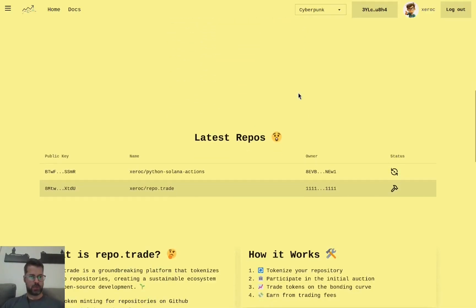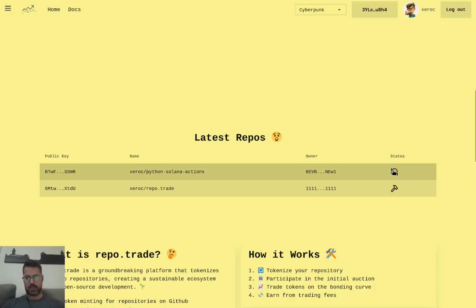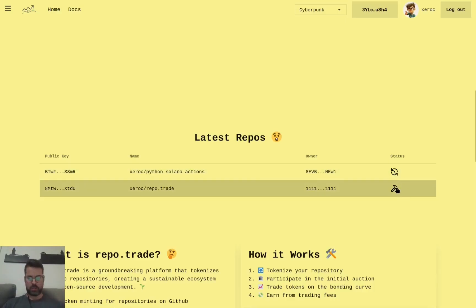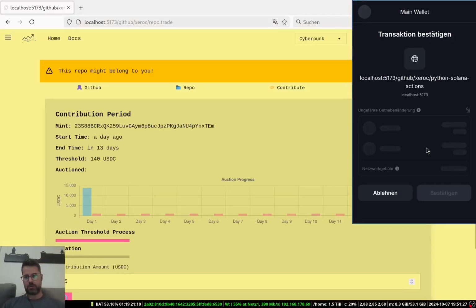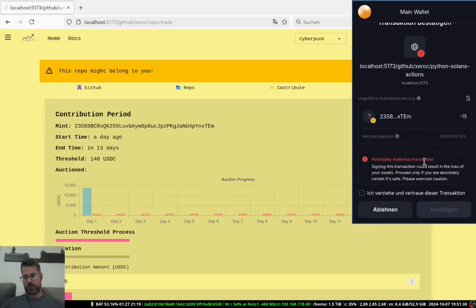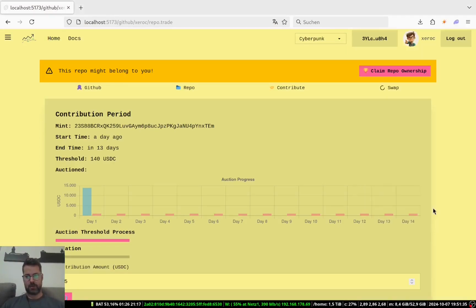Down over here, we have 2 repositories already registered with the site. One is in swapping mode, the other is in auctioning. So let's just quickly pledge some USDC for the auction, let's say 15 USDC, contribute. The contribution is actually only going to end up on the curve. So this helps us find an initial price for when we are swapping later on.